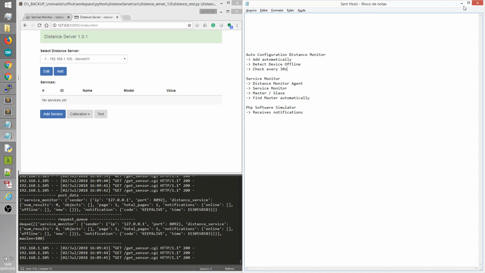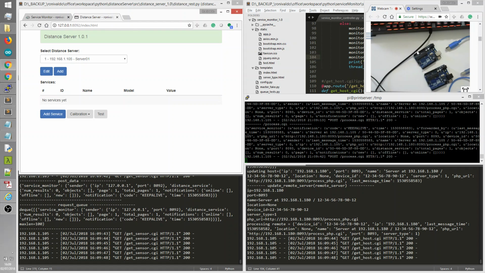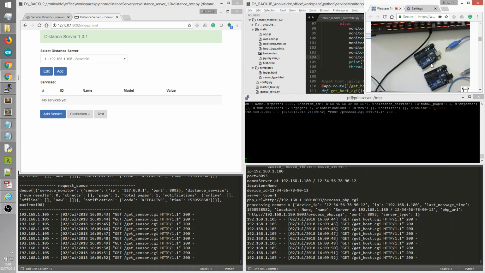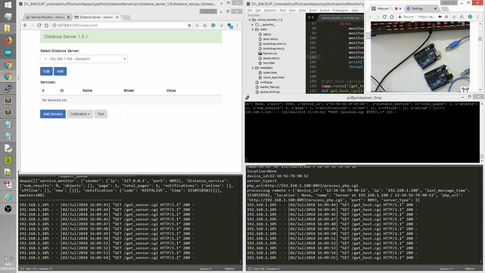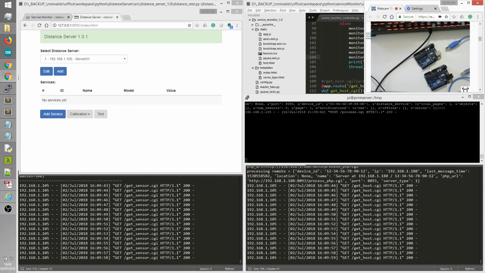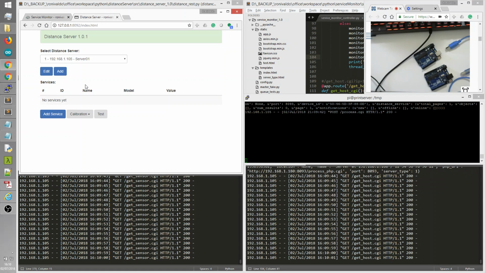Okay, so here we have two devices that I am emulating with Arduinos. So these are your sensors, and here we have the distance server with no sensors attached to it.